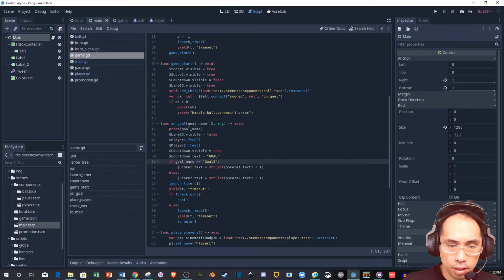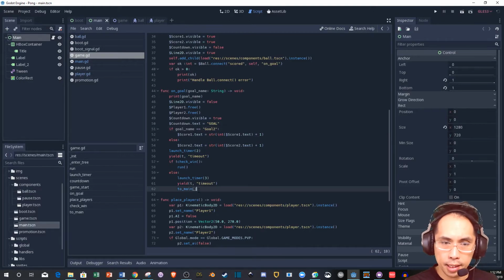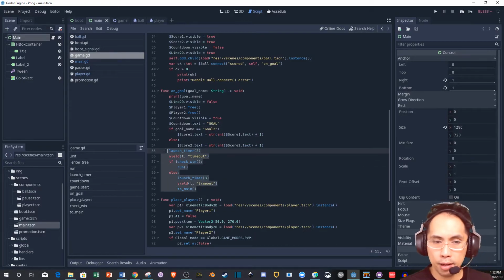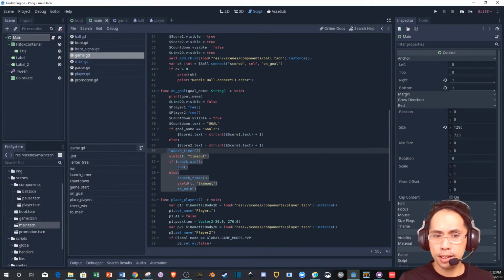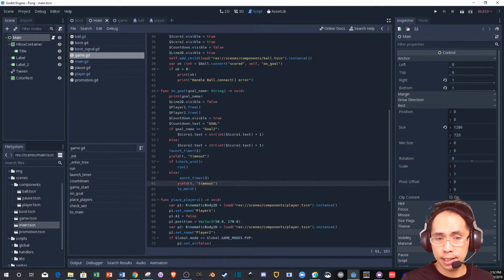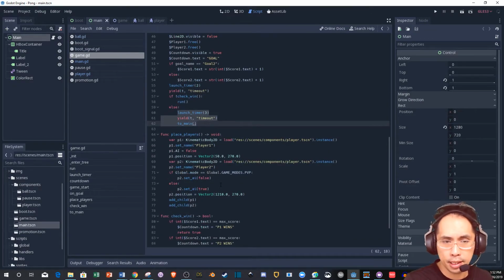Launch timer, it's timeout, check win. Else launch timer, yield timeout. Okay. Play. I think this might be between the rounds. Again, I'm not 100% sure. I think that's between the rounds. So when it initialized, it was a little slower. I think the second one is to make it go faster. I'm not sure. Again, just taking a guess on that.